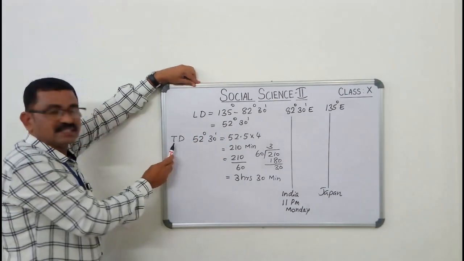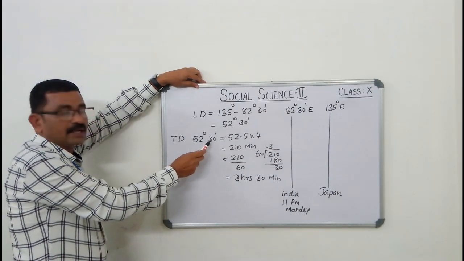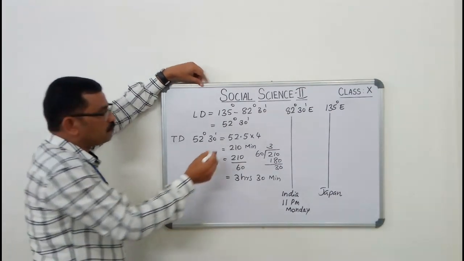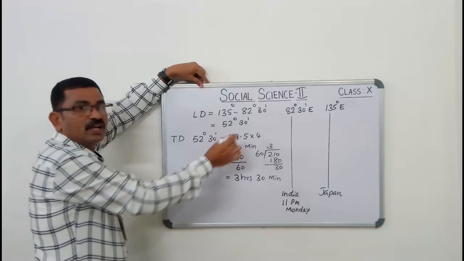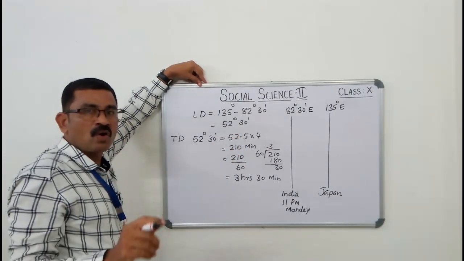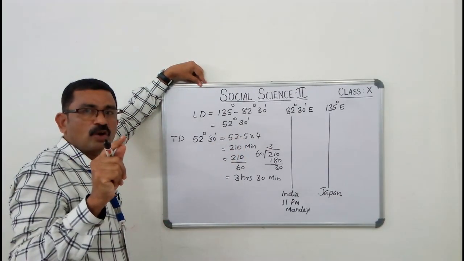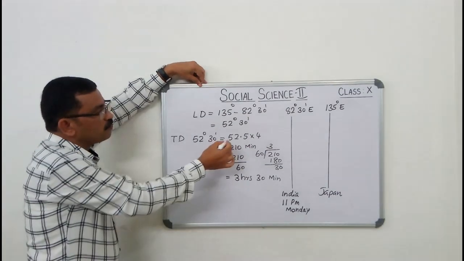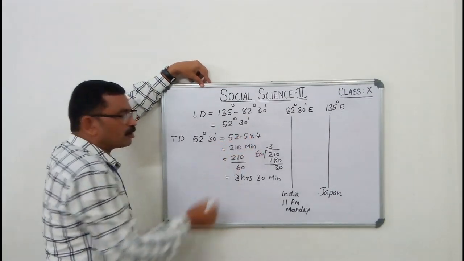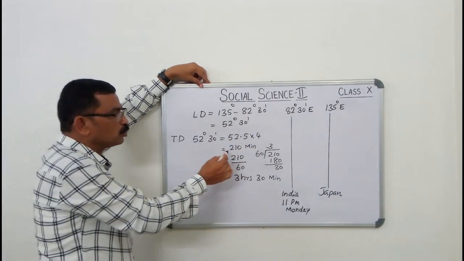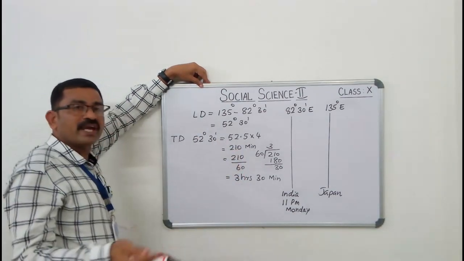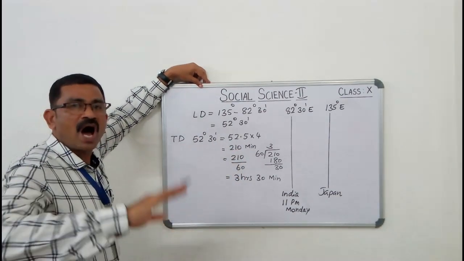So the time difference for 52 degrees 30 minutes is equal to 52.5 into 4. We already learned that 1 degree is equal to 4 minutes. So 52.5 into 4 is equal to 210 minutes. So we can convert the minutes into hours.